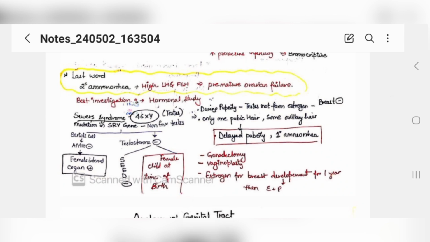It is also 46XY karyotype. The patient will have testes with a mutation of the SRY gene. So the patient will have non-functional testes, because the Sertoli cells used to form anti-Mullerian hormone, and because of mutation of this gene, Sertoli cells didn't form anti-Mullerian hormone, so Mullerian regression did not occur.